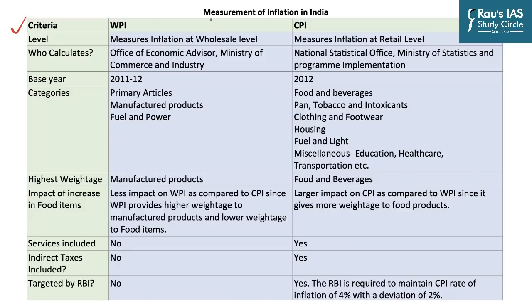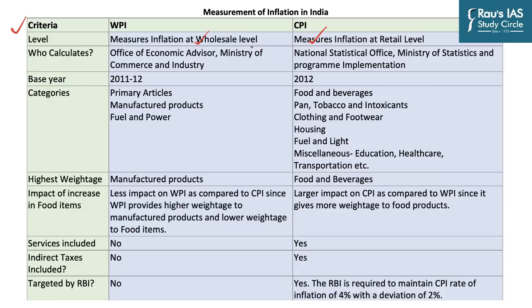So WPI is a measure of inflation at the wholesale level, whereas CPI is the measure of inflation at the retail level. So you know that buyers exist both at the consumer level, which we form an important part of, because we don't go to the wholesale market for vegetables. We go to the local retailer or the grocery shop, whereas the business people, the people who are involved in business, have to go to the wholesale market. And so the markets exist at 2 levels, and hence the inflation exists for these 2 different markets.